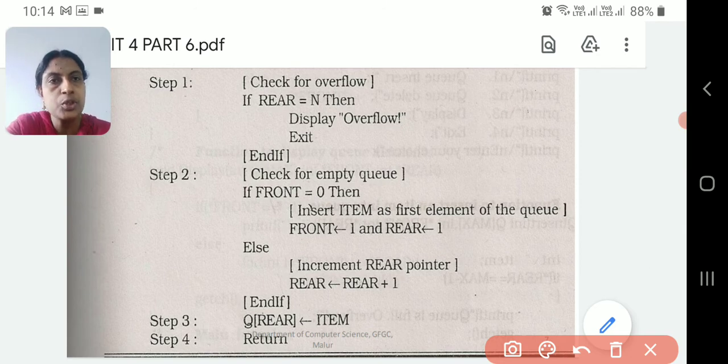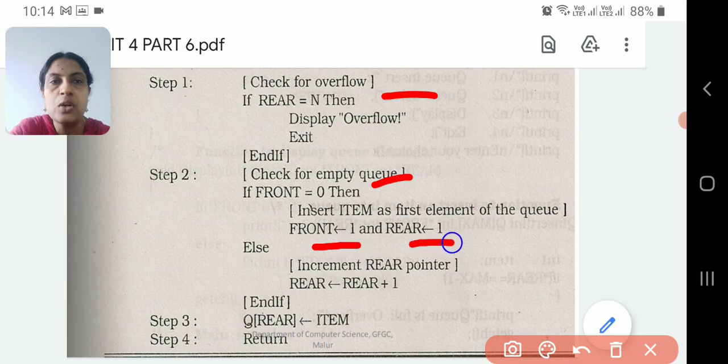So the first step is to check whether rear is equal to the number of items n. Then display overflow and complete the program. If it is not, then check whether the queue is empty, that is, whether front is 0. If front is 0, insert the item as the first element, and then front will become 1 and rear will also become 1. In case front is not 0, front won't increase because front is the first position. If it's not the first element, only rear will be increased.